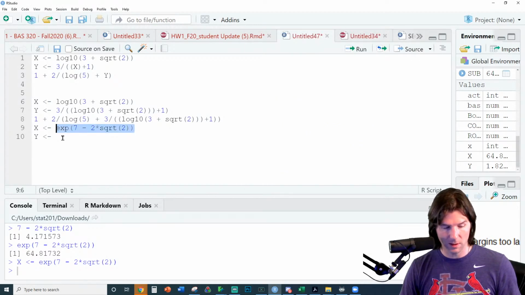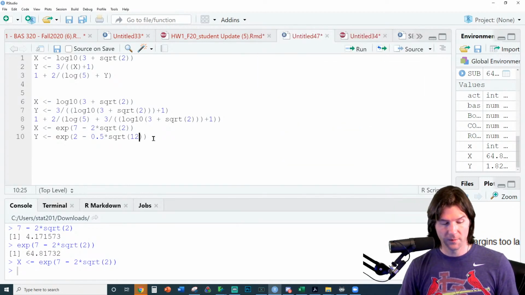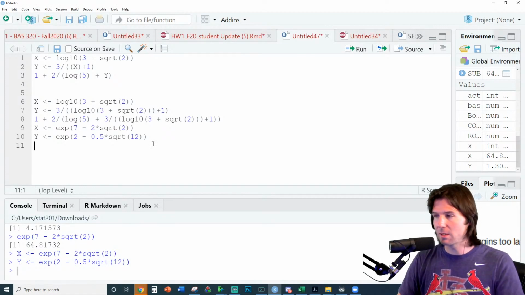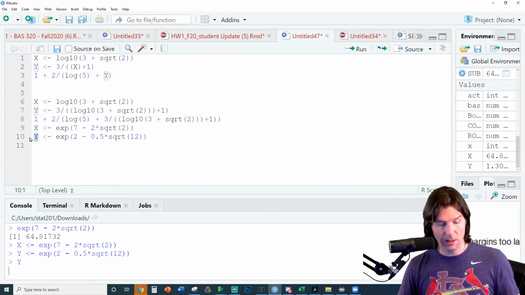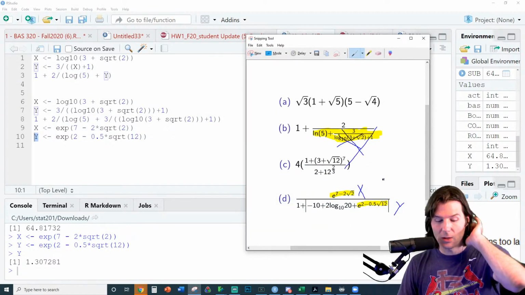So we use the same thing right here. 2 minus 0.5, and that was to the 12th power. Was it really to the 12th power? Let's take a look. Where's that thing at? Square root of 12. Very similar. So please tell me if I do something incorrectly, because this should be the right answer right here. And now that's our y part of it. So we've really taken this apart.